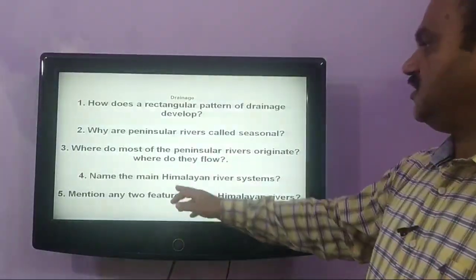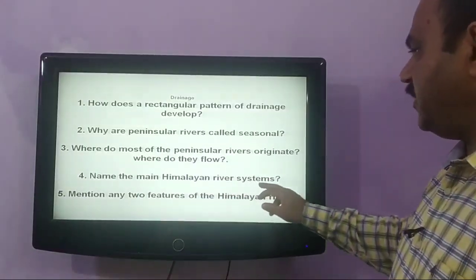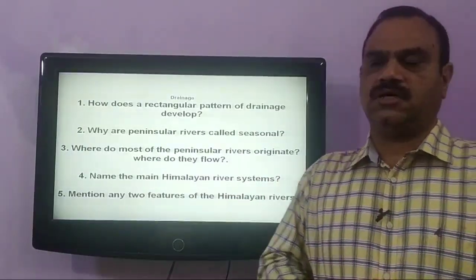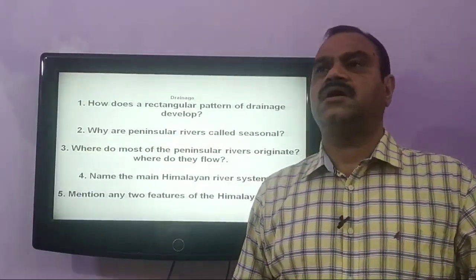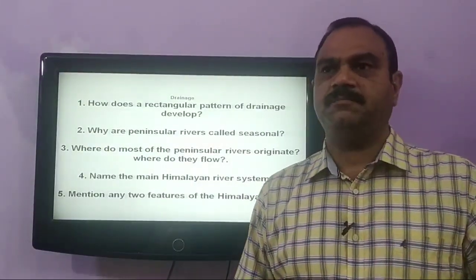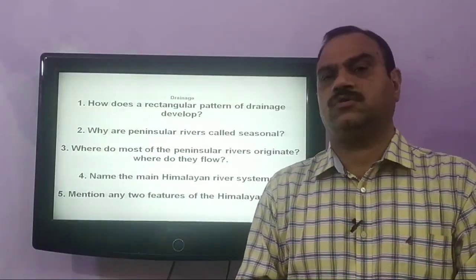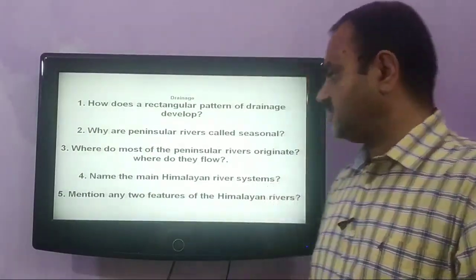Our next question is, name the main Himalayan river systems. The main Himalayan river systems are the Indus river system, the Ganga river system and the Brahmaputra river system. Apart from this, the Satluj river system is also a part of the Himalayan river system.